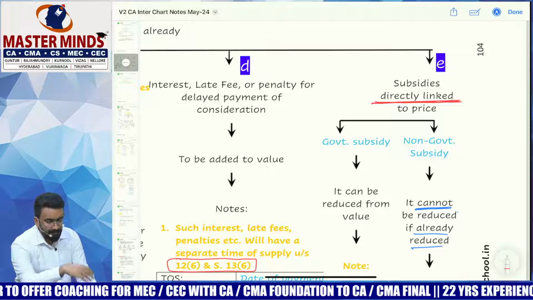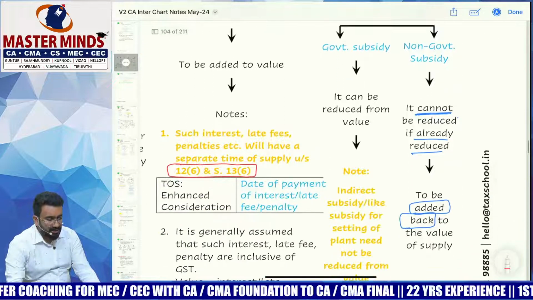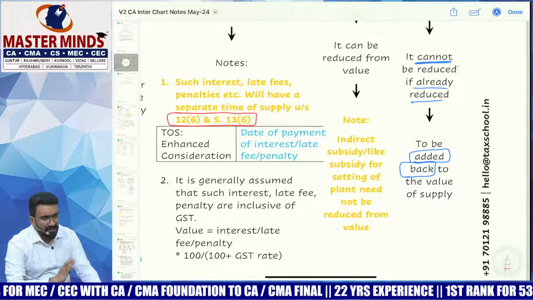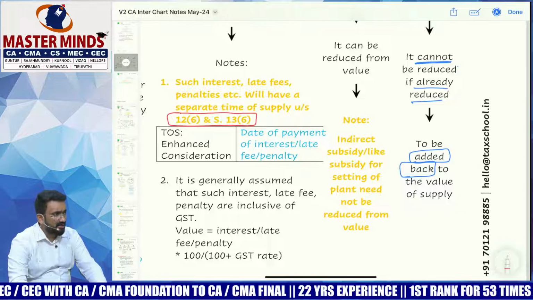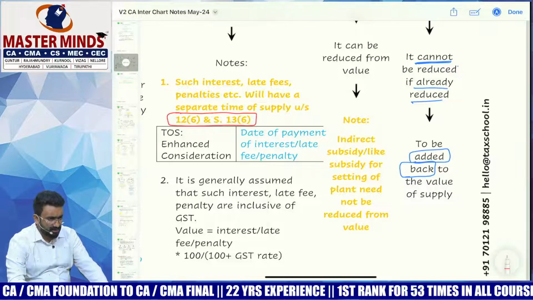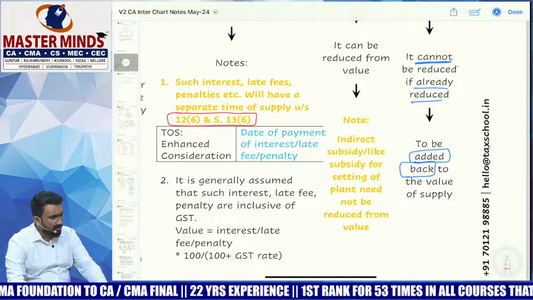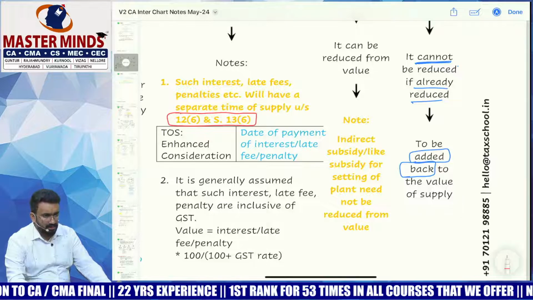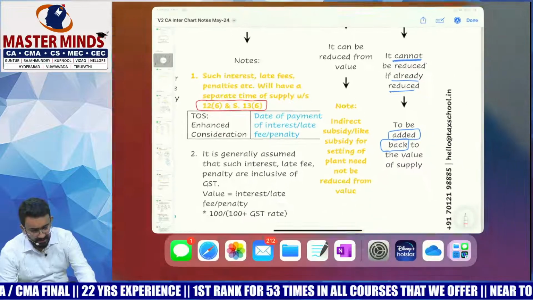But if it's an indirect subsidy, like a subsidy received for setting up a plant or any general subsidies, it cannot be reduced from value even if it's government. Other than government, of course, not reduced. Even if it's government, you cannot set it off. So that is something that we will ignore in doing the computation. Let's look at some examples to understand that.